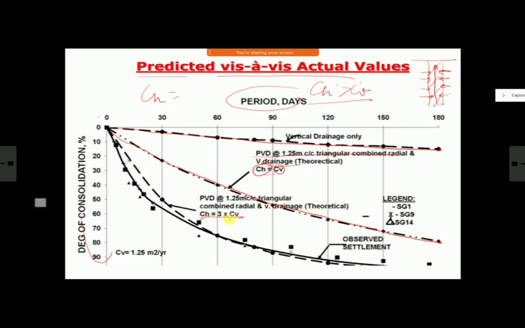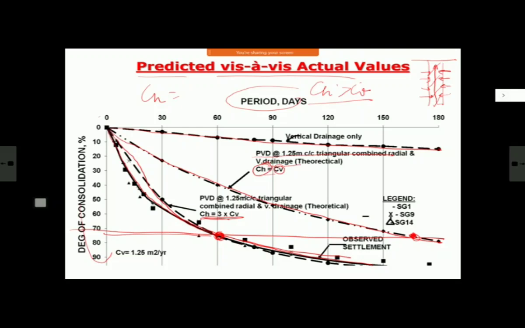And if you assume CH equal to 3 times CV, then this is your predicted degree of consolidation chart, and this firm line is the actual chart. So what they are trying to say is that if you can do a directional permeability test for the horizontal direction, and if your CH is more than CV, you can take advantage of this time also. Otherwise, in the normal case, let us say I have to get 70% consolidation. Draw a line here. By my normal calculation, I would have taken 160 days. Actually, it is 60 days only. In 60 days, I'm getting this much, provided that I have data of CH also.